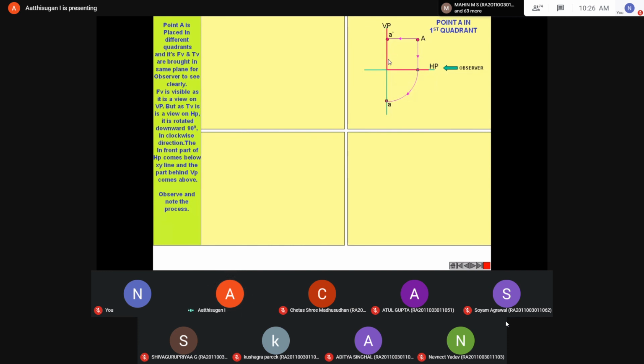Okay, when you're going to solve the question, you must understand it clearly. This is the second quadrant, with HP and VP. A point is here. So how to draw the front view?